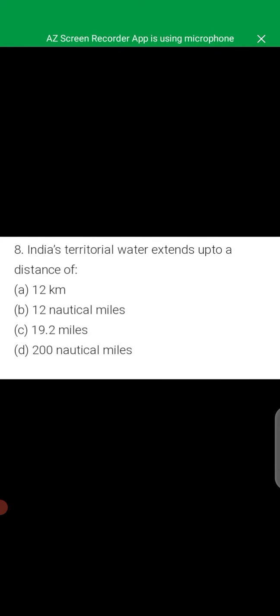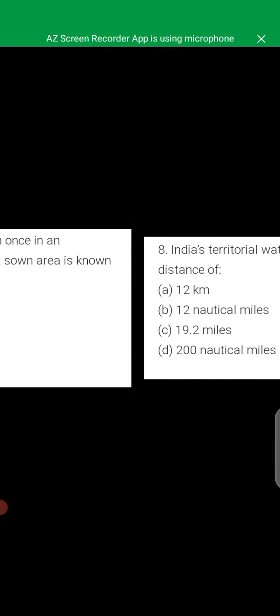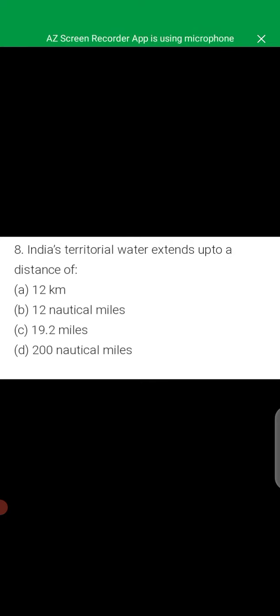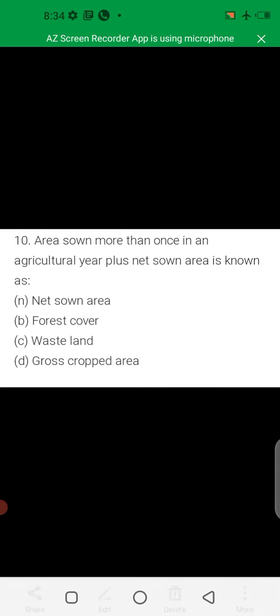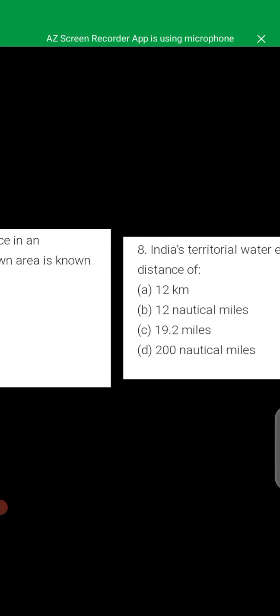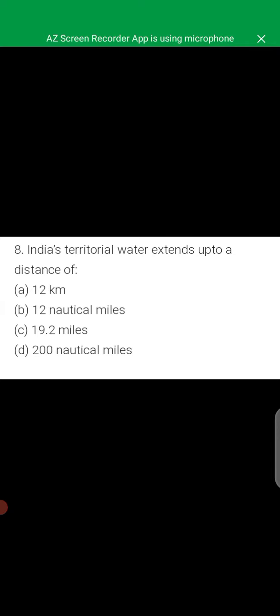Eighth one, India's territorial water extends up to a distance of 12 nautical miles. There is no ninth question.